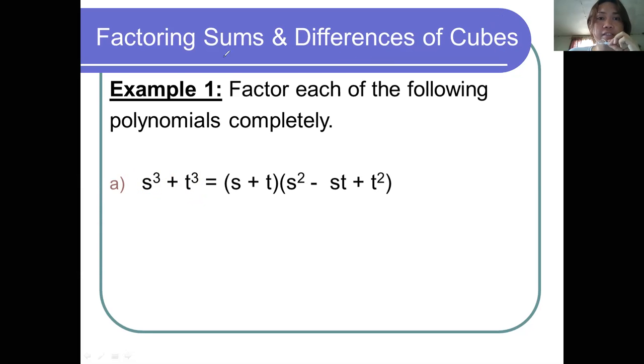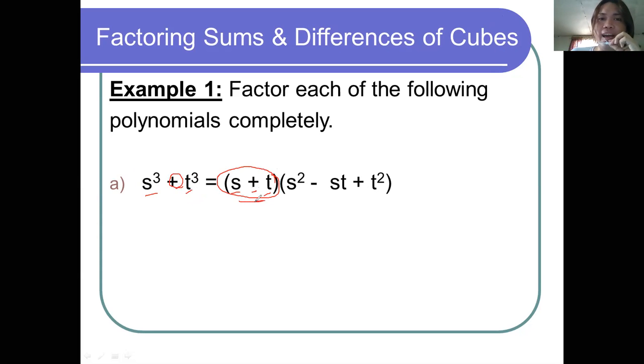Okay, the first term is s cubed. So get the cube root of s cubed, that gives us s. What is the cube root of t cubed? T. So we already have the first factor. Since it's the sum of two cubes, we use the plus sign to separate the two terms. So we have s plus t.